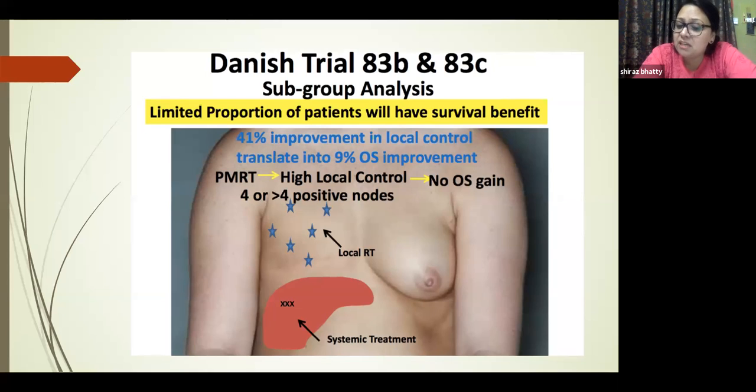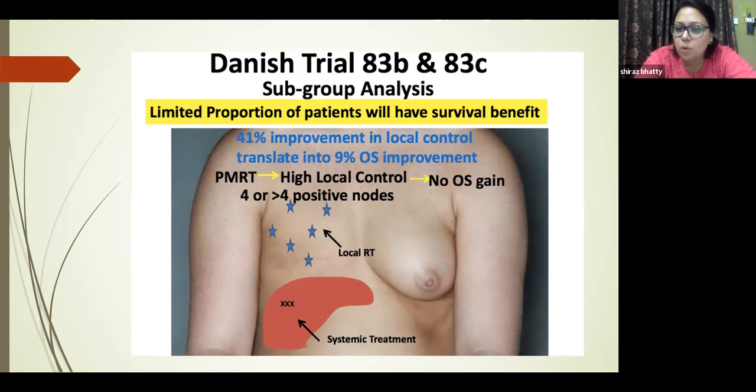But systemic treatment is going to take care of the distant survival. Overall survival is as such not going to be beneficial in both the cases, 1 to 3 lymph nodes also and 4 to 9 lymph nodes also. It has been shown by Danish 83B and C that in 1 to 3 and 4 to 9 lymph nodes, there is not going to be any benefit in the overall survival. That will be taken care of by the